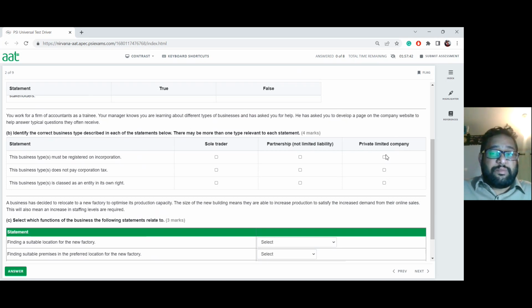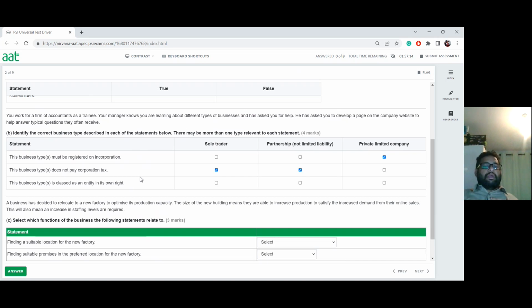The private limited company must be. Next, the business type does not pay corporation tax. Only the private limited company will pay corporation tax. Sole trader and partnership will not. Ignore the limited partnership, because that's a hybrid between those two. The third one is: business type is classed as an entity in its own right.